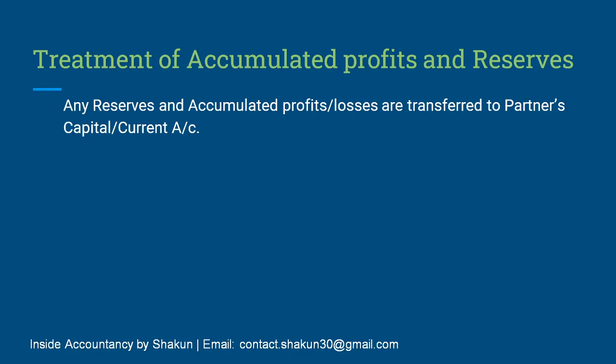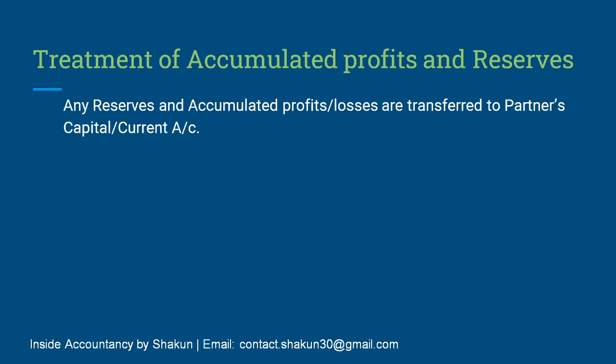At the time of change in profit sharing ratio, the reserves and the accumulated profits and losses always exist in the books of the firm, but they are always transferred to partners' capital account in case the capitals are fluctuating, or they are transferred to current accounts if the capitals are fixed, and this is always done in their old profit sharing ratio. Why? Why in the old ratio?